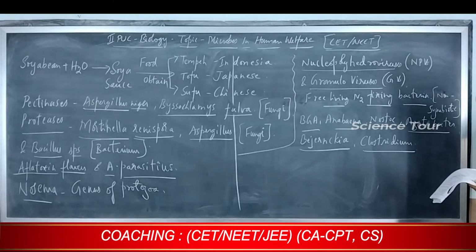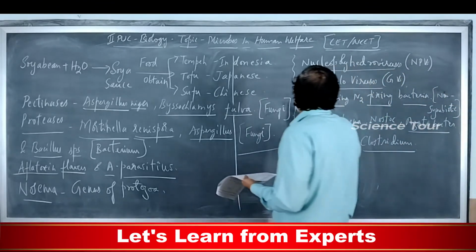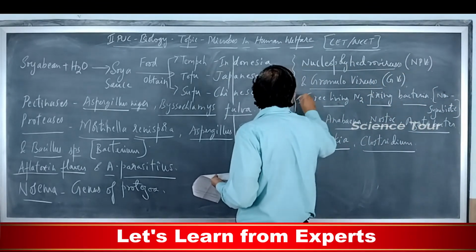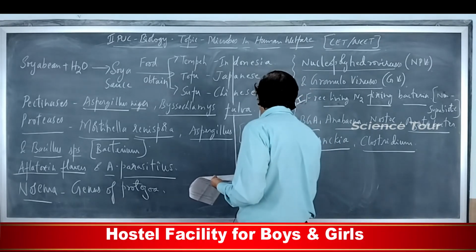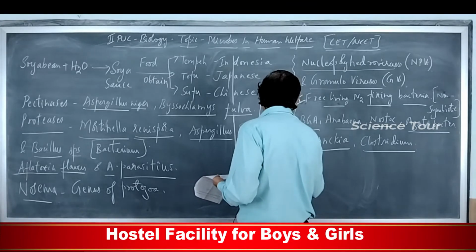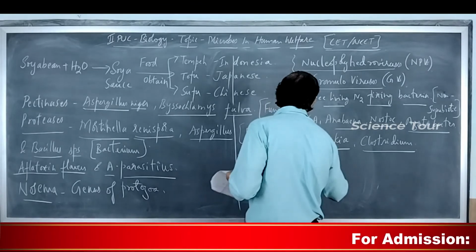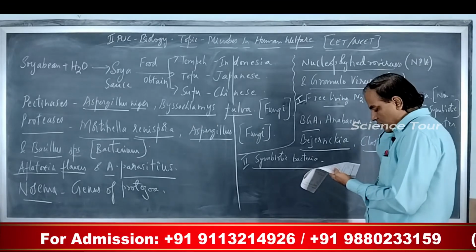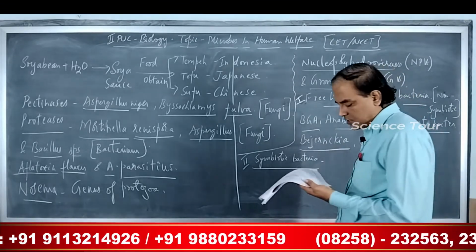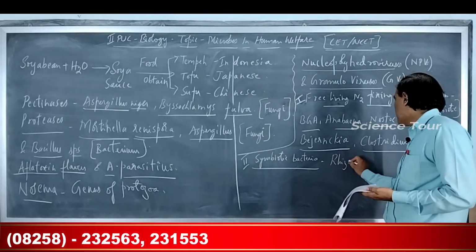Then the second kind comprises the mutualistic symbiotic bacteria. Examples: Rhizobium. Second category, symbiotic association, symbiotic bacteria. Write some examples for this. Rhizobium associated with the root nodules of the leguminous plants, that is various members of the pea family. Rhizobium.